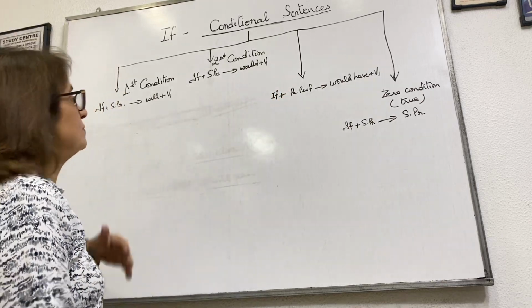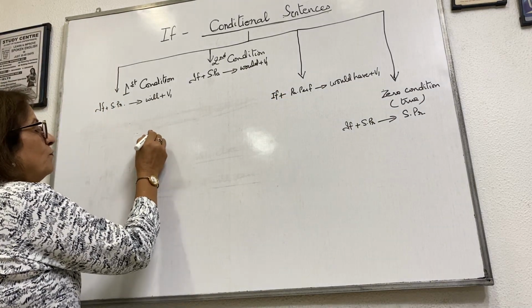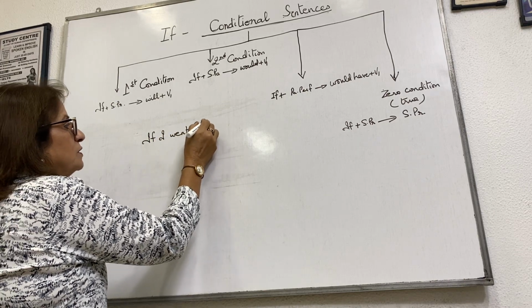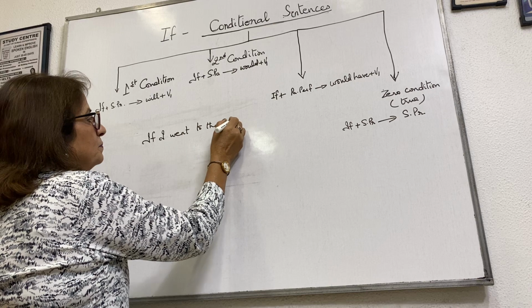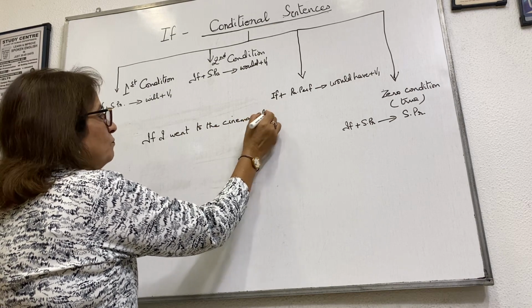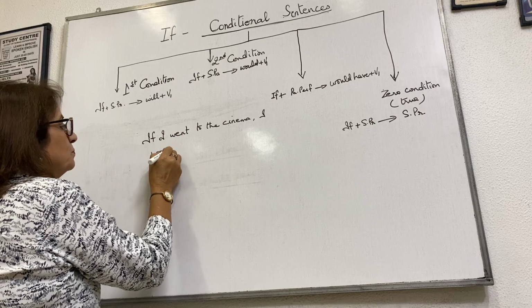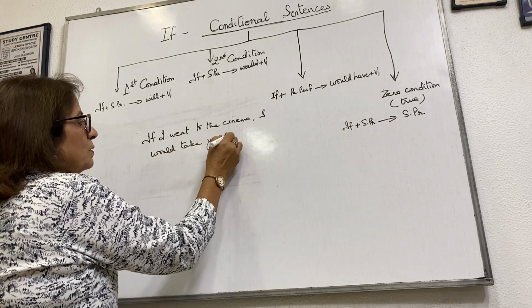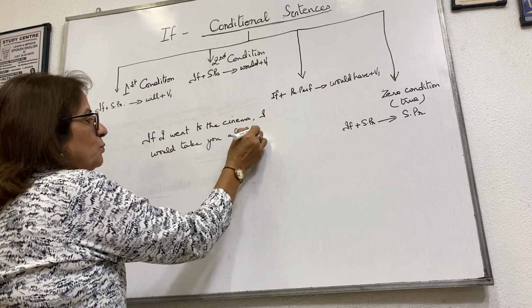Now you can take the same sentences. If I went to the cinema, I would take you. I would take you along.